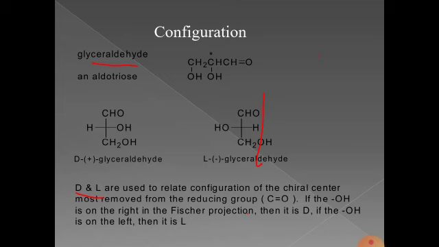In this, we consider the chiral carbon atom. The chiral carbon atom is the center carbon, to which on the right side OH is attached, and on the left side H is attached. If the OH group is attached to the right side, then it is called D configuration. If it is attached to the left side, then it is the L configuration. So any carbohydrate can be assigned D or L configuration depending upon the position of the OH group on the highest numbered chiral carbon atom. It is important that only the highest numbered chiral carbon atom should be seen for this.